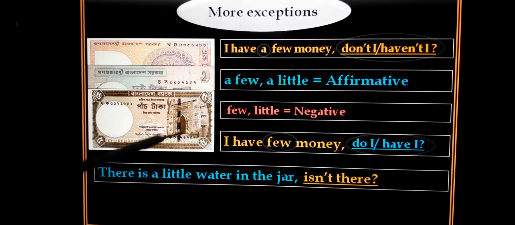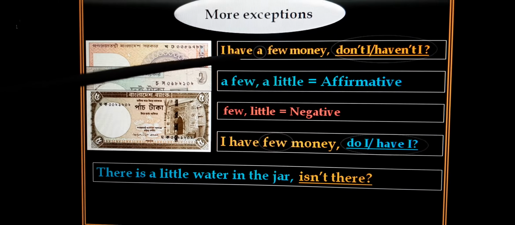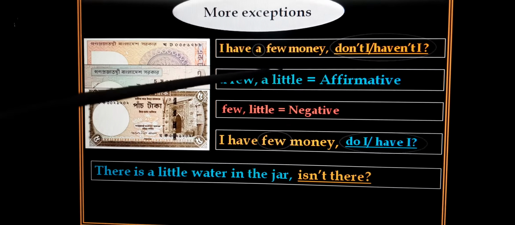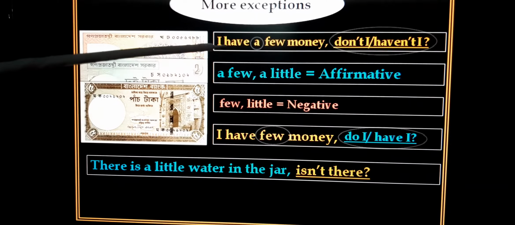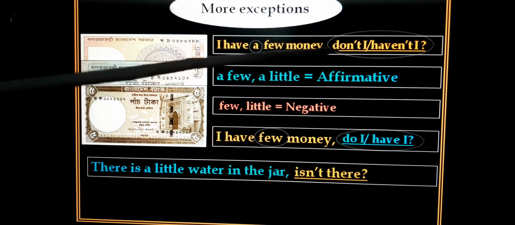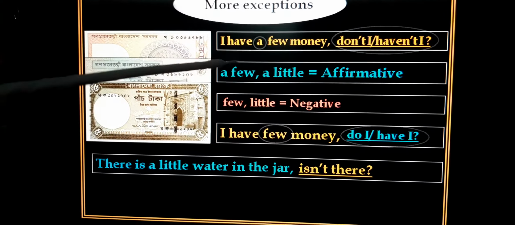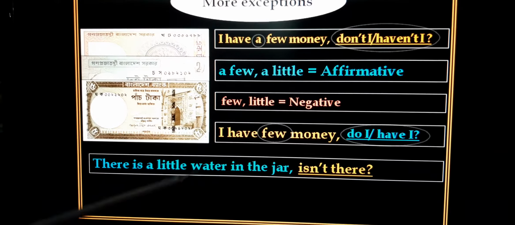If you find a few or a little in the sentence, then the tag will be negative. I have a few books, don't I? Or haven't I? A few, a little is affirmative, then the tag will be negative.